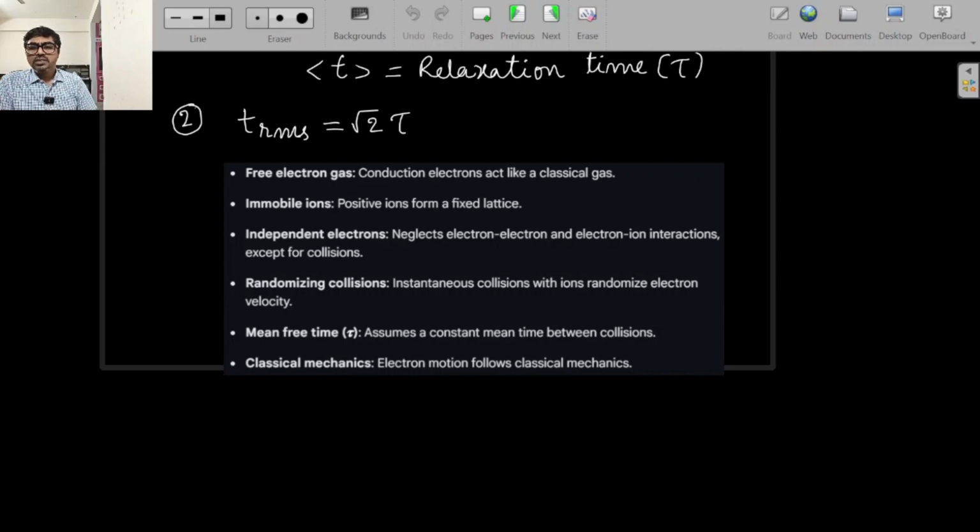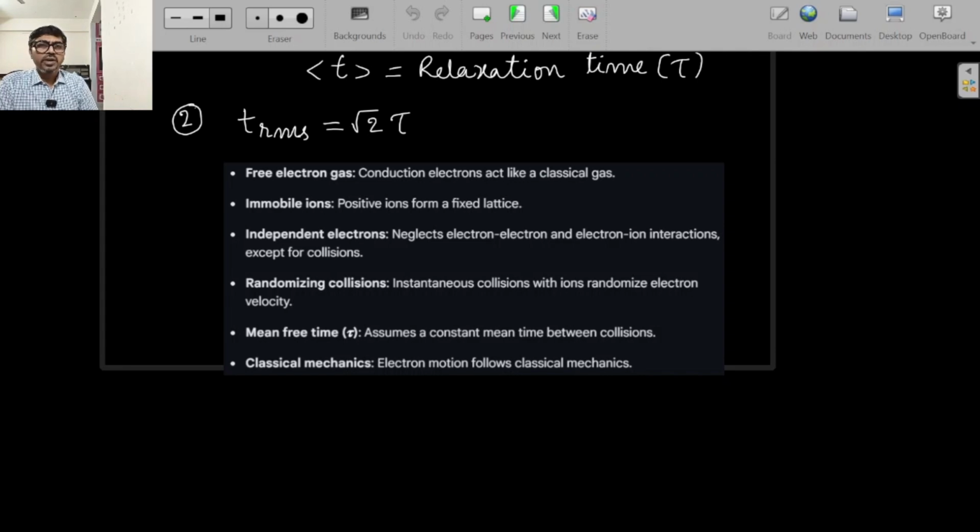The next one is the ions' movement. They oscillate, yes, but the oscillation is negligible compared to the motion of the electrons. That is the second assumption we take. And the electron-electron interaction and electron-ion interaction are not considered except during collision. Electron-electron interaction anyway we do not consider even during collision. We neglect the collision between electrons because in the collision they just exchange their velocities. There won't be any effect there because of it.